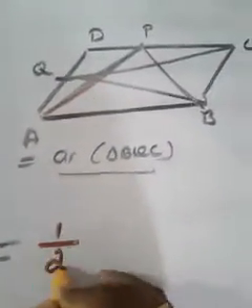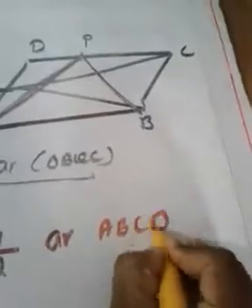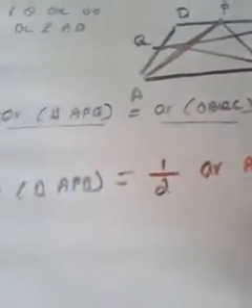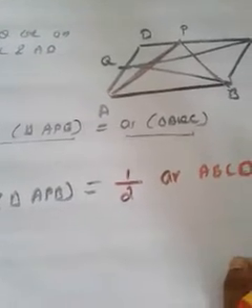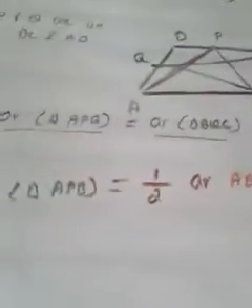So can I write the area of triangle APB as half of the area of parallelogram ABCD? Yes, of course. That is the theorem we discussed. Because if a triangle and a parallelogram are on the same base and between the same two parallel lines, then the area of the triangle is half of the area of the parallelogram. So here triangle APB and parallelogram ABCD are on the same base and between the same parallel lines, so the area of triangle APB should be half of the area of the parallelogram.